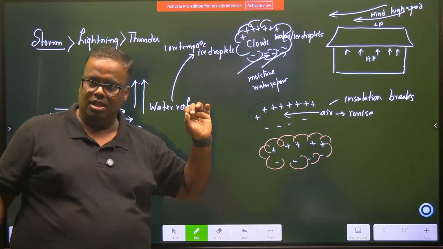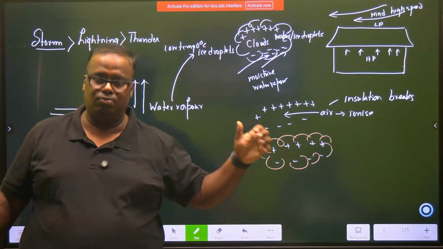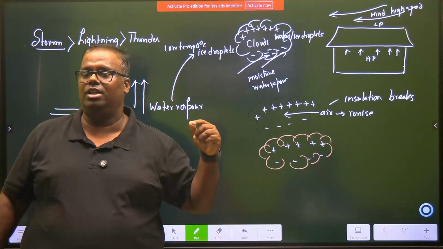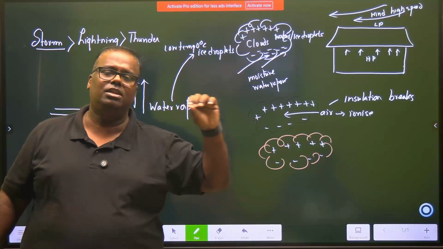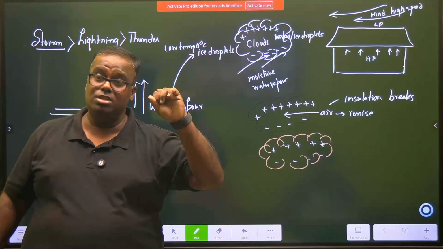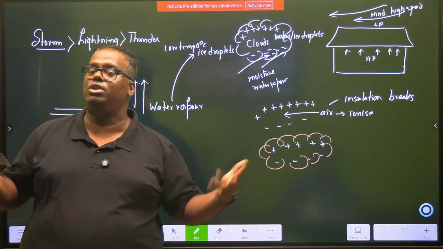Do you understand? Like we say, rubber is a good insulator. Rubber पकड़ के अगर आप electricity को touch कराएंगे तो आपको shock नहीं लगता because rubber is an insulator. Similarly, there are many other insulators also. But insulators also have a limit. If you increase the current to a very high extent, the insulation is broken.